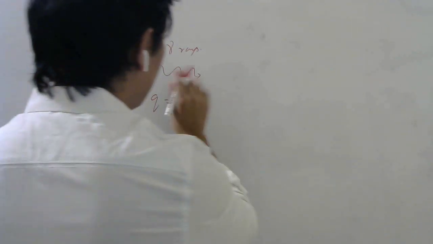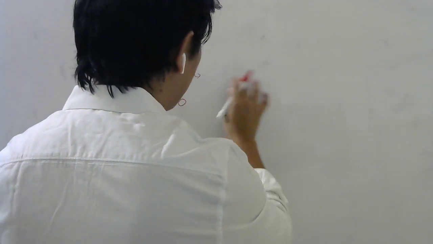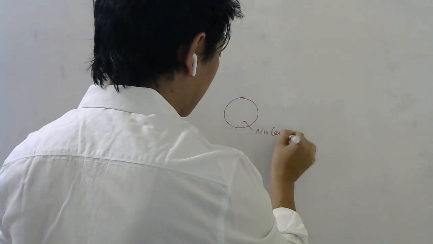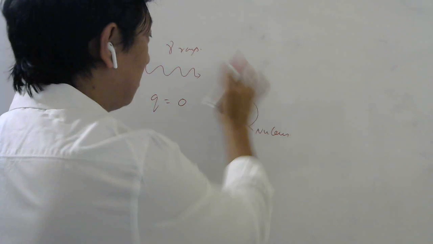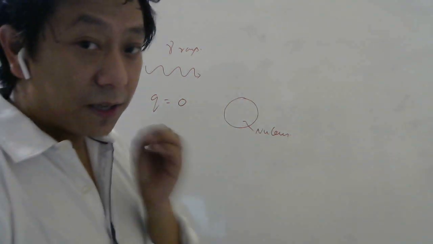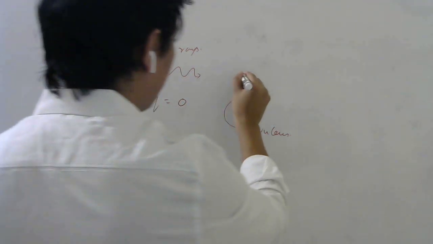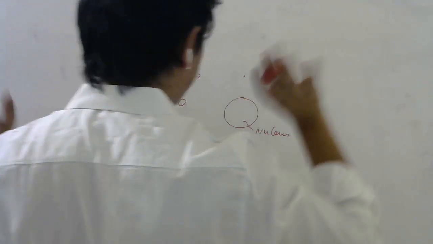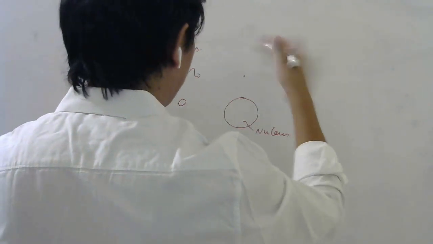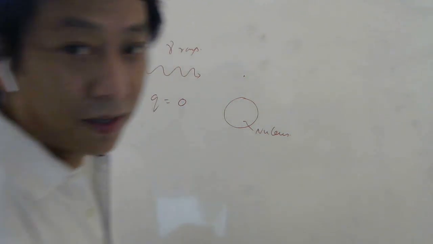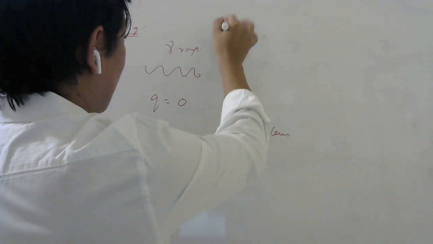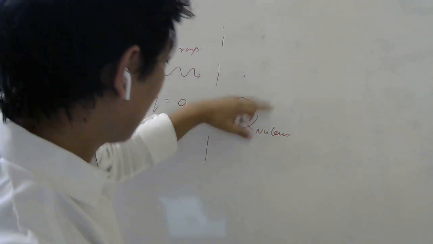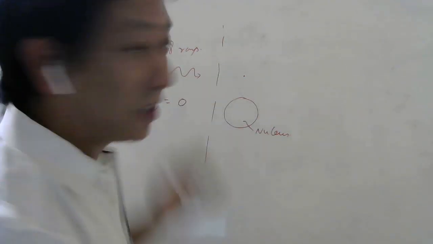Now, when they come near some nucleus in empty space, there is a possibility that this gamma ray vanishes. Don't count the nucleus as part of the system, because it's not actually interacting.